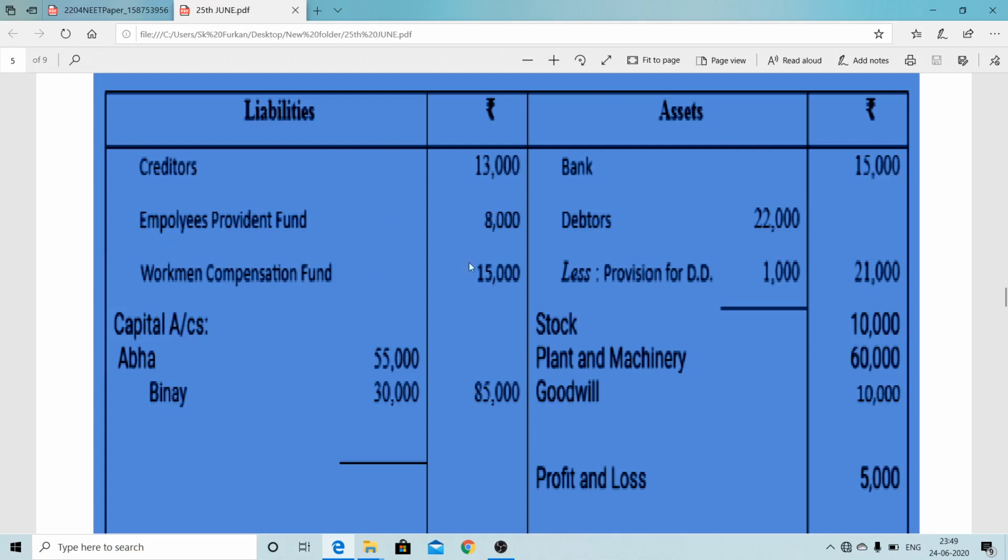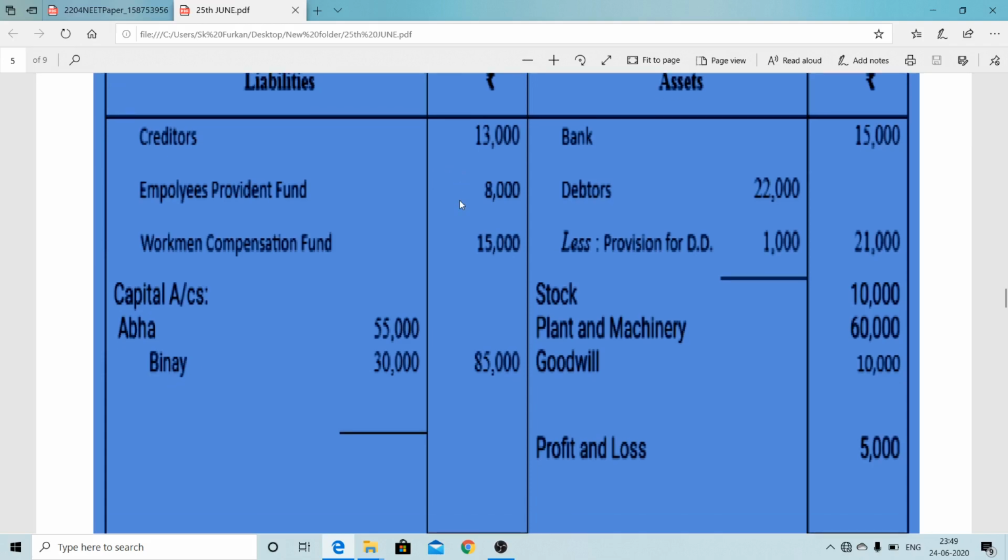Like the workman compensation fund, where we distribute the remaining part after the claim, here in the case of employees provident fund, if nothing is mentioned, you have to consider it on the new balance sheet, and if there is an increase or decrease, you have to consider it on the revaluation account. So this is a new item, employees provident fund, an external liability. Treatment will be just like external liabilities. The remaining things are the same.